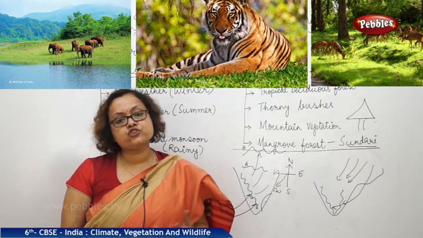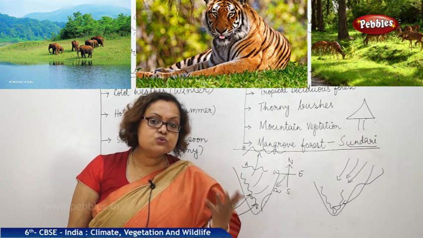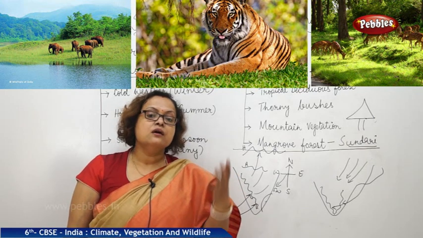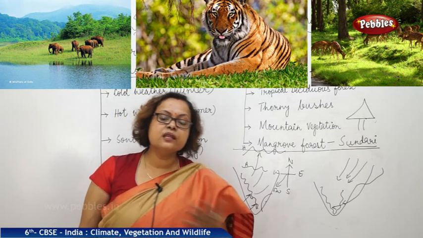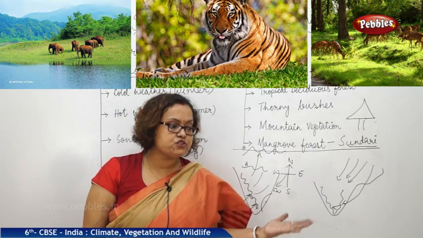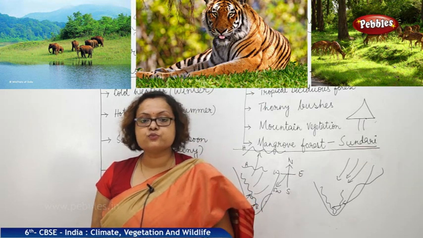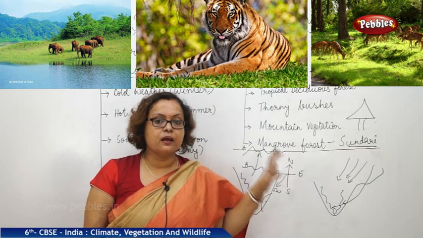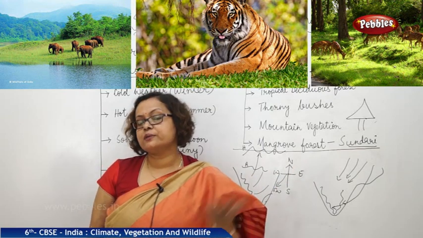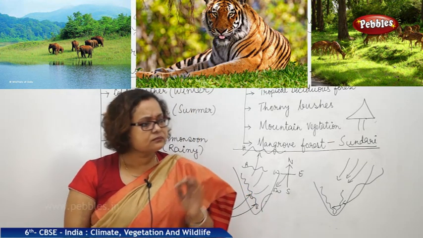Tiger is our national animal. We have taken oath that we need to save their number, the way the number of tigers is deteriorating on earth. We need to save tiger, being the national animal of India. We are the people who are responsible to save those numbers. The number must be increased, must not be decreased anymore.